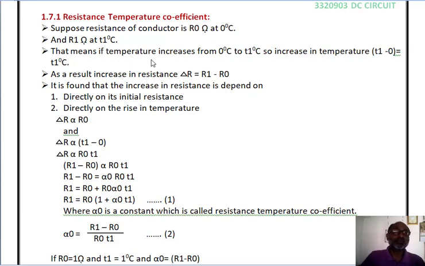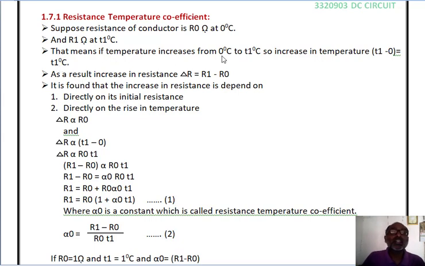That means if we increase the temperature from 0 degree to T1 degree centigrade, the increase in temperature is the final temperature minus initial temperature, that means T1 minus 0. That means the variation of temperature is T1 degree centigrade.